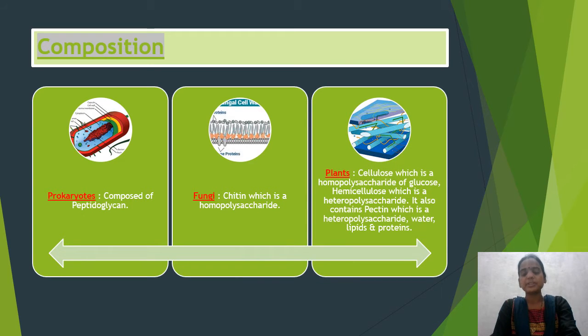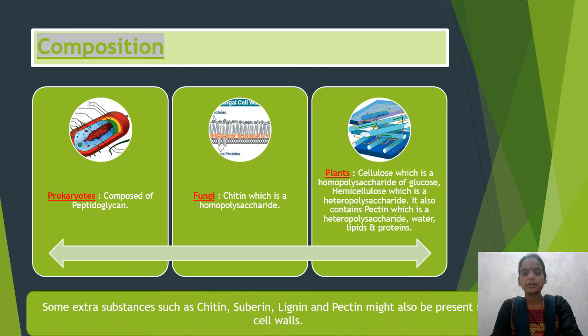Then, talking about plants. In plants, the cell wall is composed of cellulose, which is a homopolysaccharide of glucose, and hemicellulose, which is a heteropolysaccharide. It also contains pectin, which is a heteropolysaccharide, water, lipids, and proteins. So this is about the composition of the cell wall present in different organisms. So we can see here that the cell wall present in different organisms has different composition. Also, some extra substances such as chitin, suberin, lignin, and pectin might be present in the cell walls of different organisms.